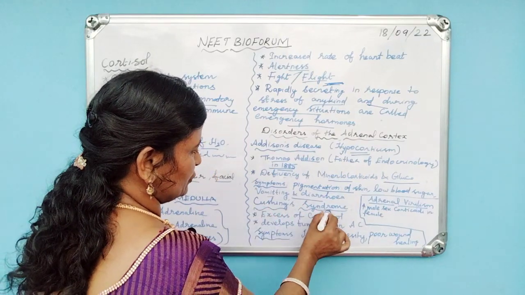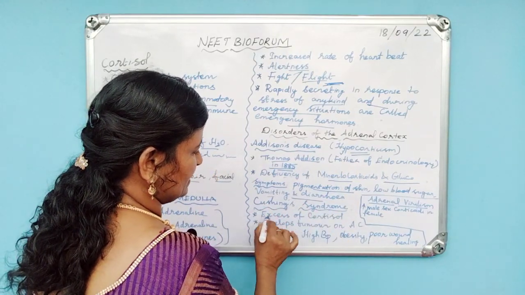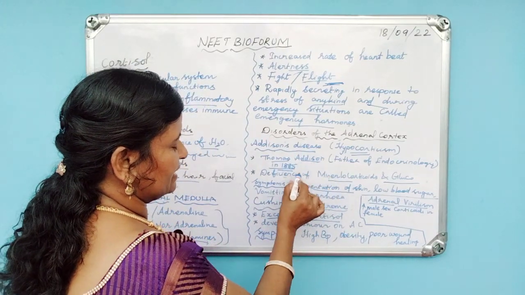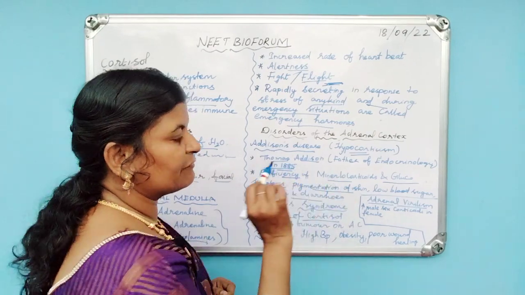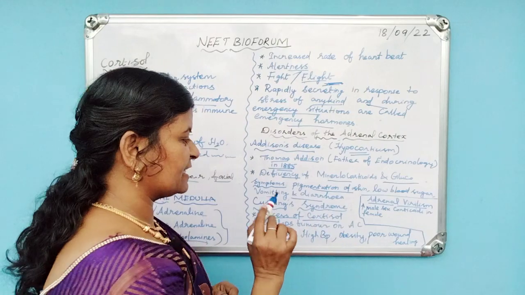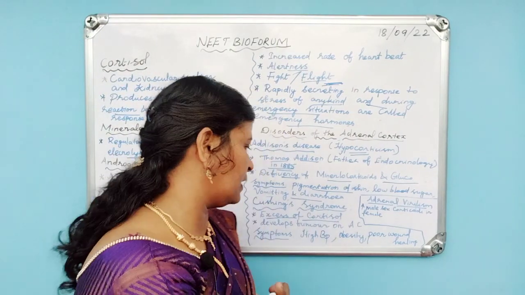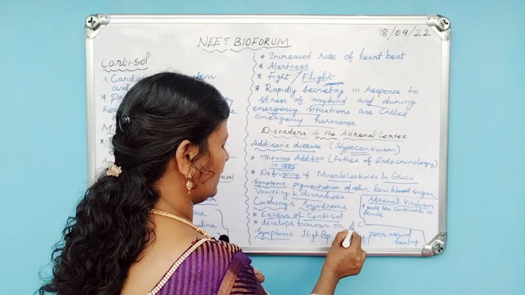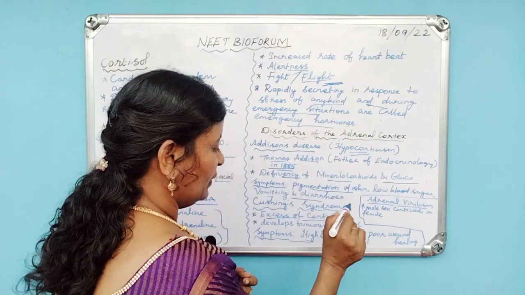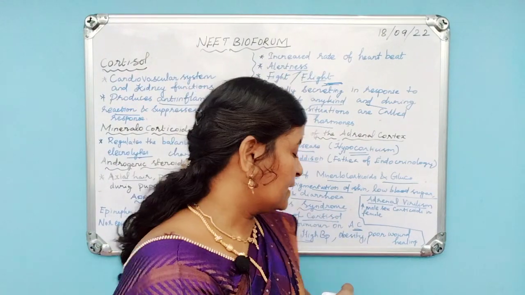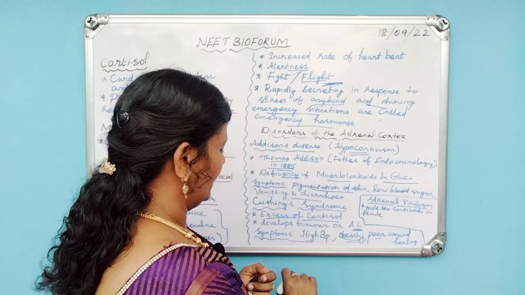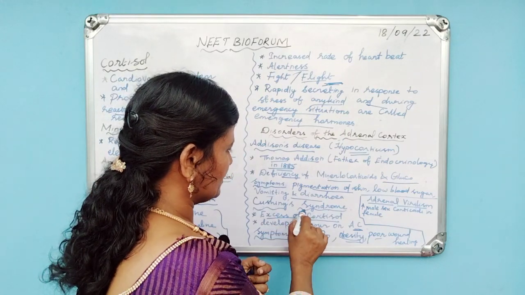Then Cushing syndrome. It is caused by the excess of cortisol hormone. Addison's disease is caused by the deficiency of mineralocorticoids and glucocorticoids, while Cushing syndrome is caused by the excess of cortisol hormone. It develops from a tumor on the adrenal cortex. What are the symptoms? High blood pressure, obesity, and poor wound healing. These are the symptoms of Cushing syndrome.